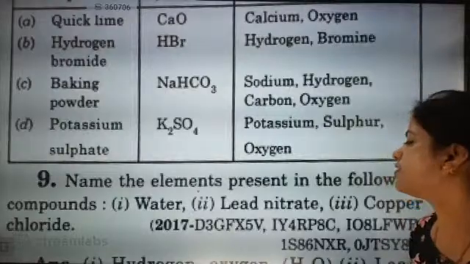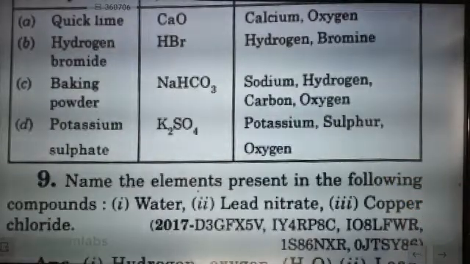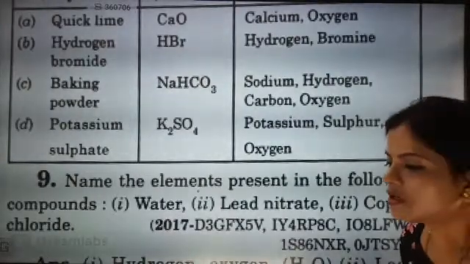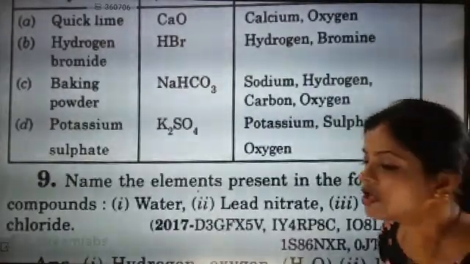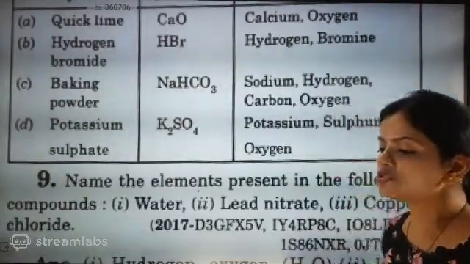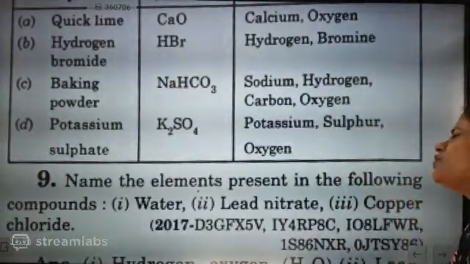In lead nitrate, what are all the elements? Lead, nitrogen and oxygen.